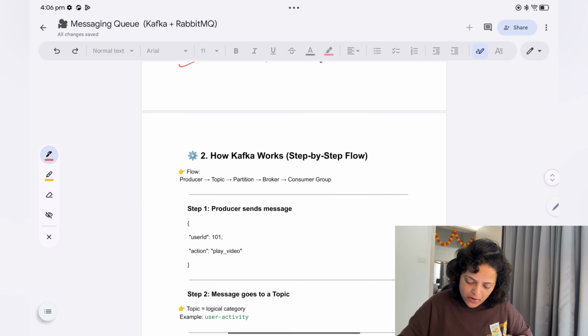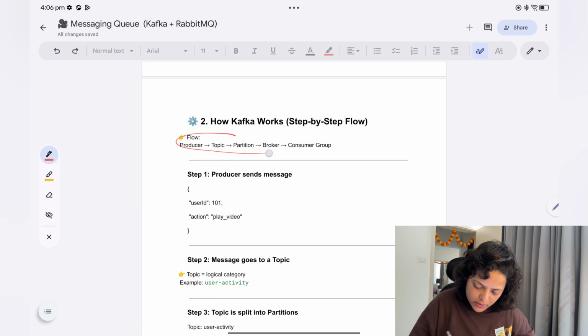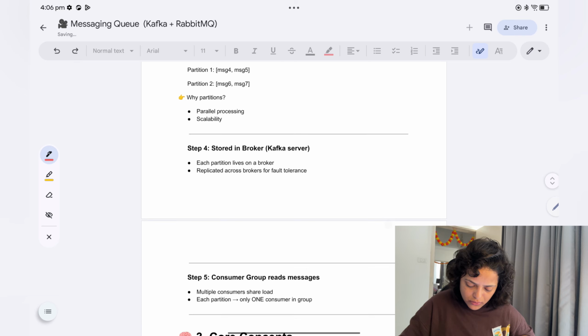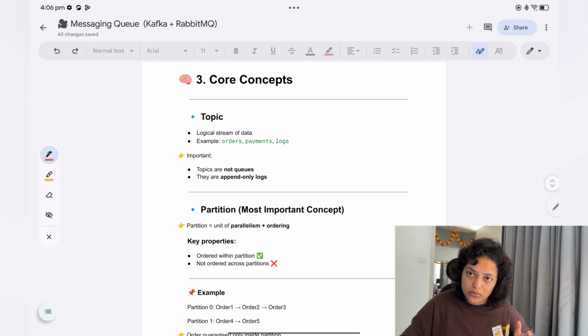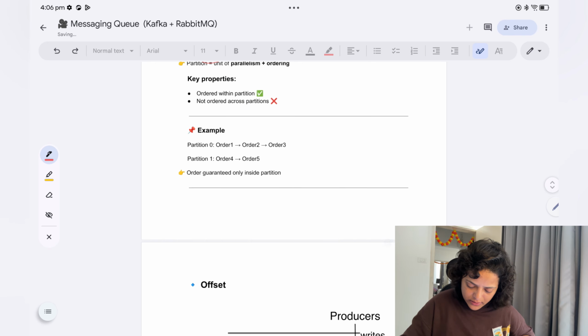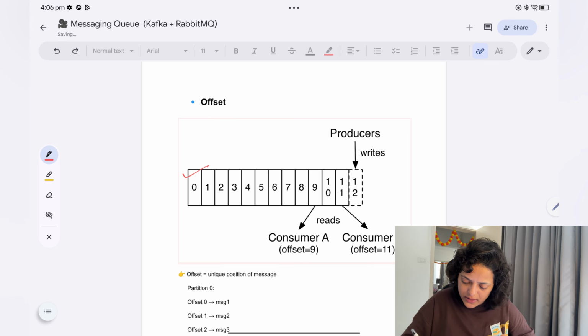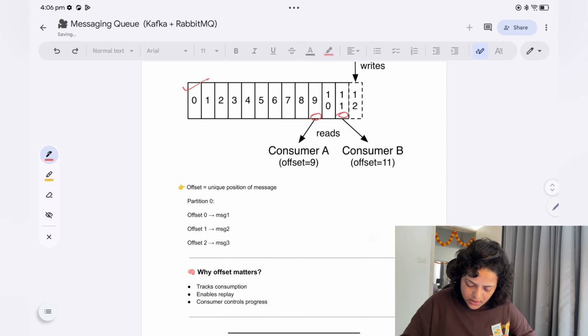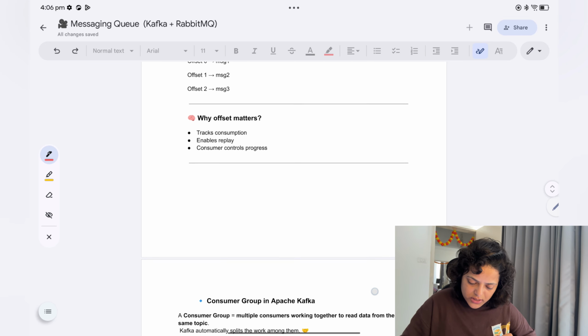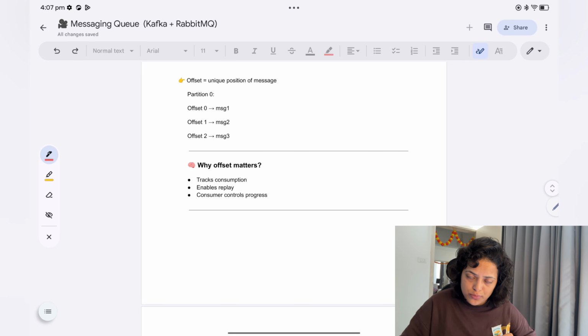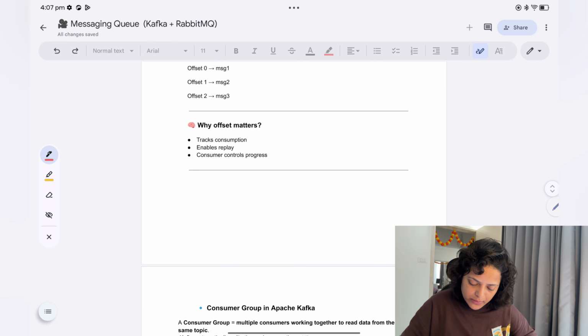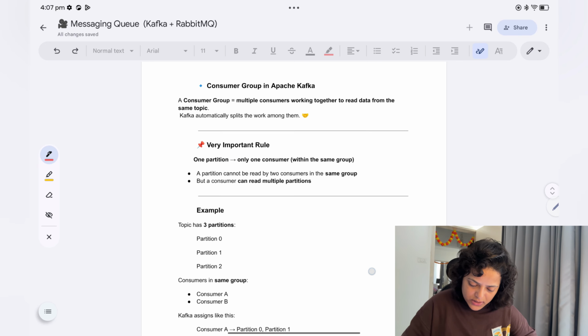So now how Kafka works, this one we have already seen. Okay, you just go through this document and see. Now what are the core concepts? Core concepts will be topic, partition, we have already read about it. And then this is offset. Let's say this is your partition and currently consumer A is here and consumer B is here. So we maintain this tracking using offset. This comes under offset management: track consumption, enable replay, and consumer controls progress.